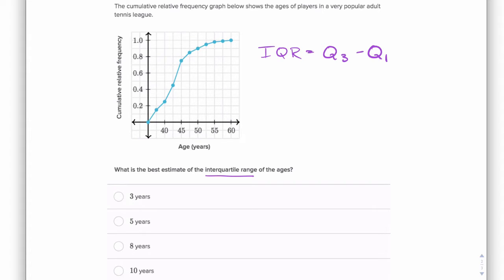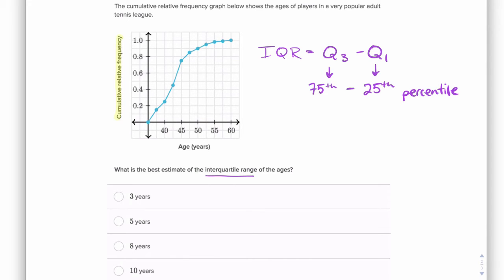Now here, again, we got to think of it as cumulative relative frequency. The third quartile is 3/4 of the way into the data set, so it must have 75% of data beneath it. So we need to think of Q3 as the 75th percentile. Similarly with Q1, that's 1/4 of the way into the data set, so we need to think of that as the 25th percentile. So this formula for IQR we can think of as the 75th percentile minus the 25th percentile.